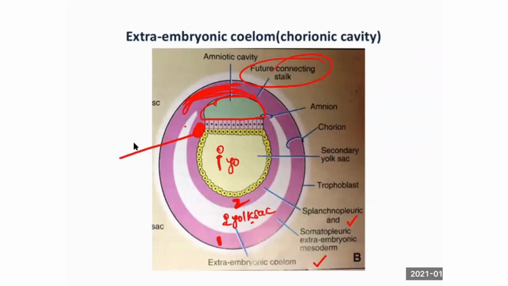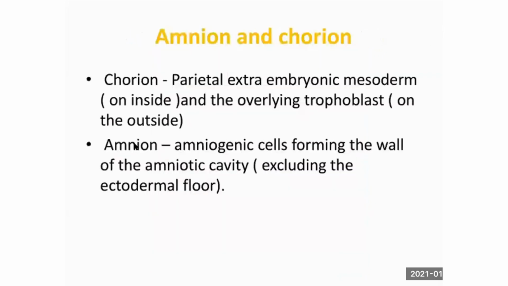Which is differentiating into germ layers as ectoderm and endoderm. So the fetus will have coverings. Am I right? Amnion and chorion. This is chorion. This is amnion. Two fetal membranes, amnion and chorion. This you should remember. Chorion is derived from where? Amnion is derived from where? Chorion is from the parietal extra-embryonic mesoderm and the overlying trophoblast on the outer side, and the amnion from the amniogenic cells.